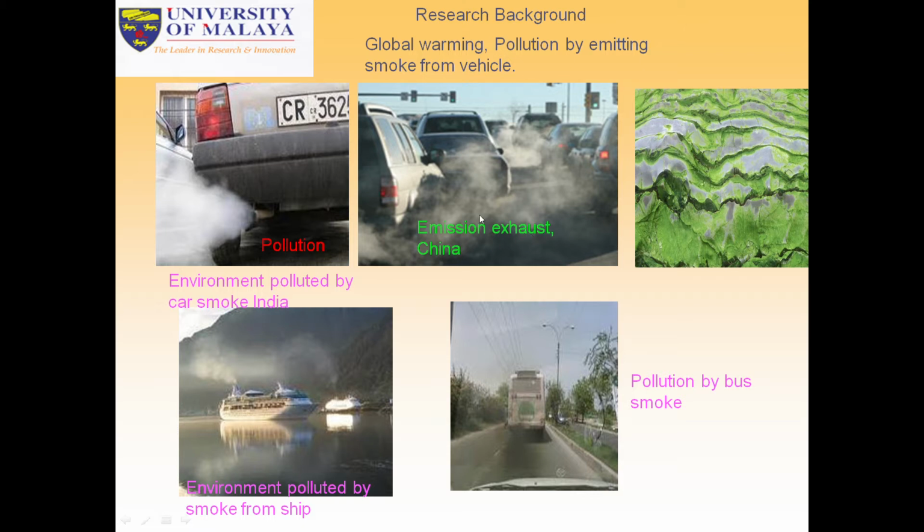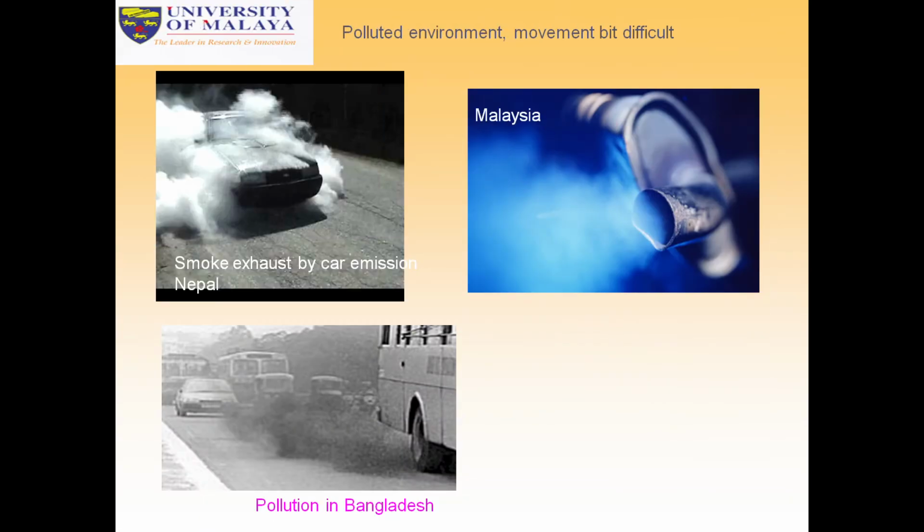So these are the topics we can see here. Also other polluted environments, and movement is difficult on the roads and ways.